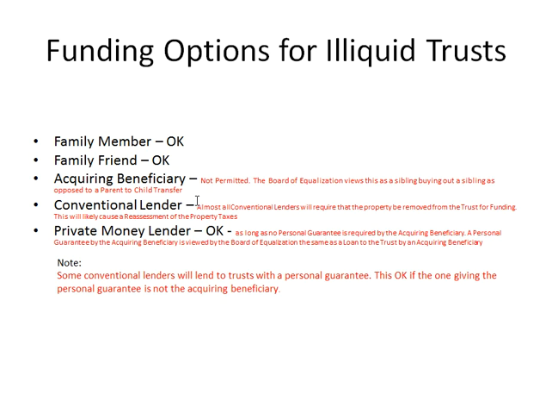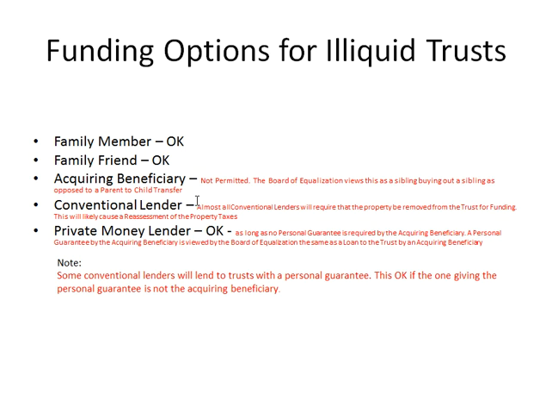Now, almost all conventional lenders are going to require that the property be removed from the trust for funding. Now, this will likely cause a reassessment of the property taxes. In fact, I'm certain that in 99.999% of the cases it will cause a reassessment. A private money lender is okay as long as no personal guarantee is required by the acquiring beneficiary.